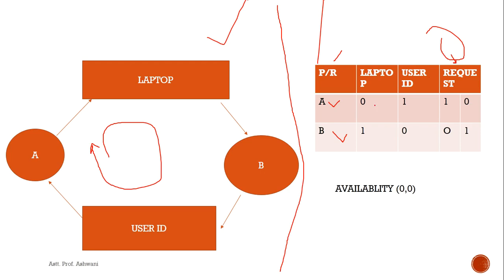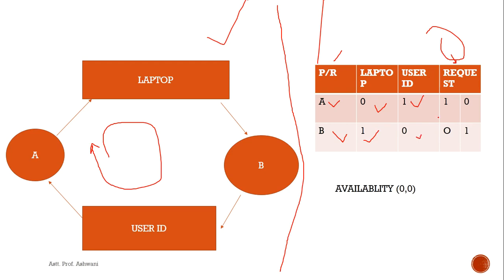So 0 means the laptop is not allocated to A, but the user ID is allocated to A, which is 1. The laptop is allocated to B, so we write 1, and the user ID is not allocated to B, which means 0.